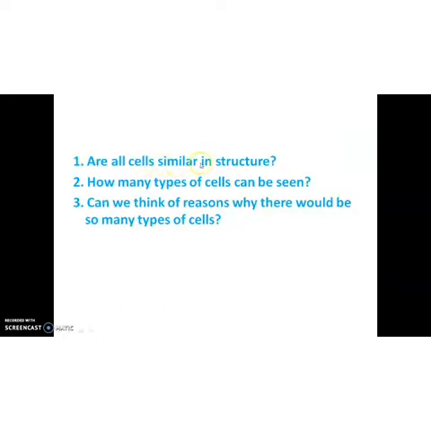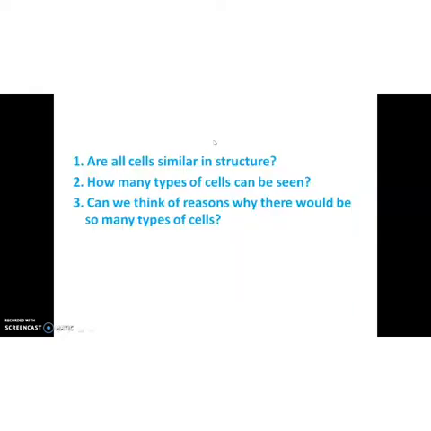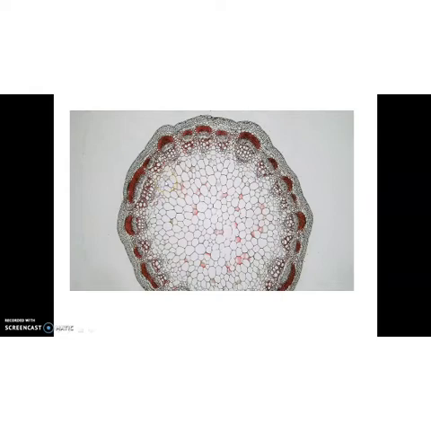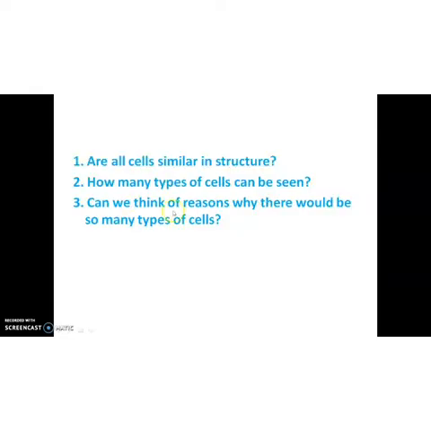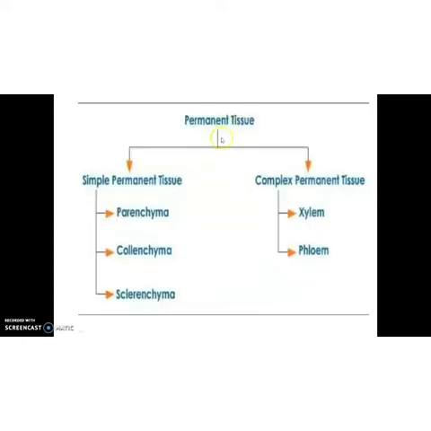Children, it is a microscopic view of a dicot stem. Very beautiful diagram, right? We can divide the plant tissue into three: the outer epidermis, then ground tissue and the middle vascular tissue. From this observation, let me ask some questions. Are all cells similar in structure? You just observe the diagram, children. How many types of cells can be seen? Can we think of reasons why there would be so many types of cells? Children, you can find the answer after today's class.